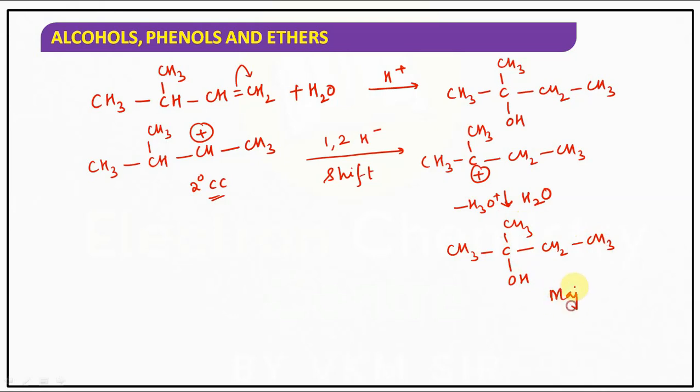This is the major product formed due to the rearrangement of carbocations. A less stable secondary carbocation has been converted into a tertiary carbocation. Hope you understand, children. Is it clear for you? It is a simple funda.